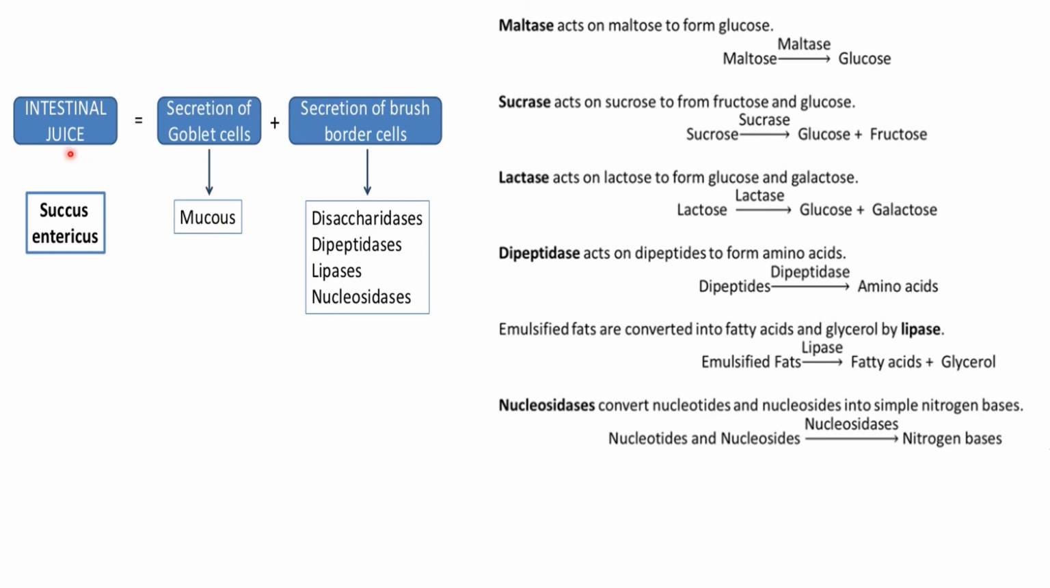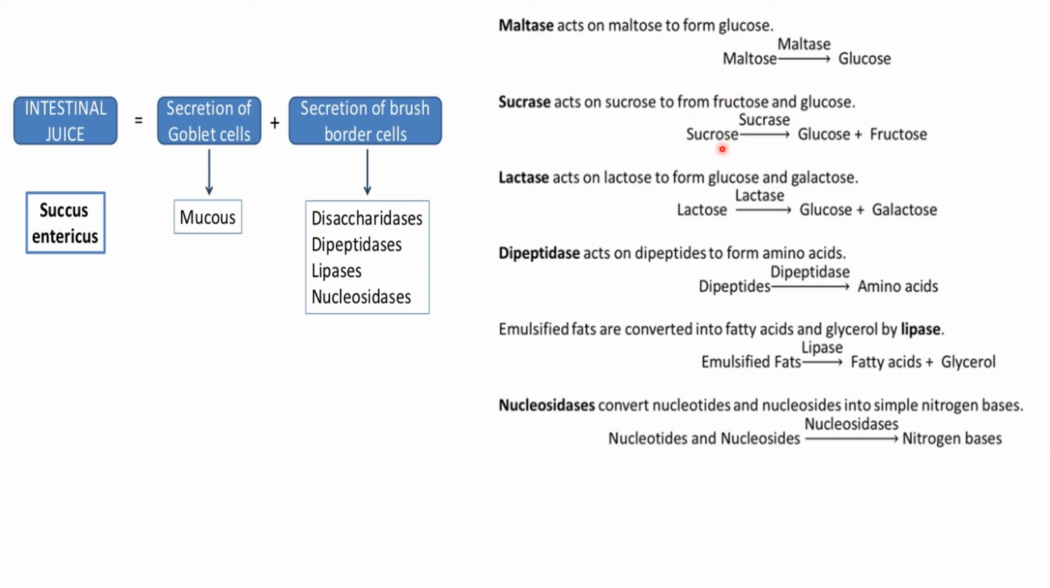Now let's see the intestinal juices. It is secreted by the goblet cells plus brush border cells. Goblet cells secrete mucus, and the brush border cells secrete disaccharidases, dipeptidase, lipase and nuclease. Disaccharidases are of three types: maltase, sucrase and lactase. Maltase acts on maltose to form glucose, then sucrase acts on sucrose to form fructose and glucose.